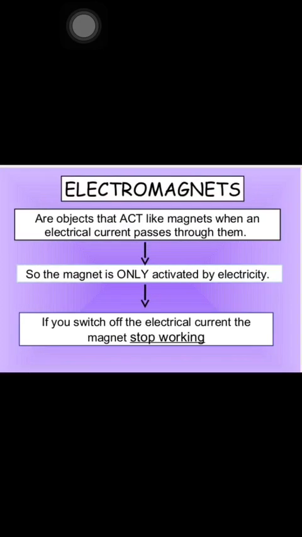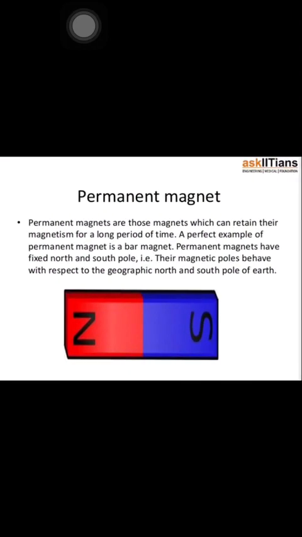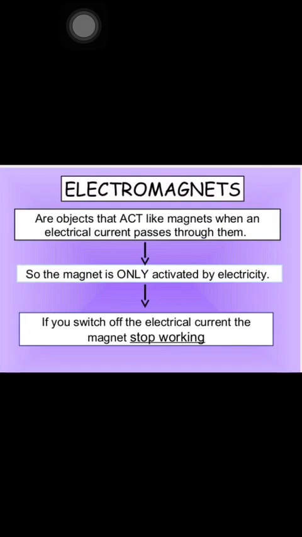Or we can say that a piece of iron or steel which has been magnetized so that it keeps its magnetic property is called a permanent magnet. Now when we are talking about electromagnets, the definition is: an object that attracts magnets when an electric current passes through it.